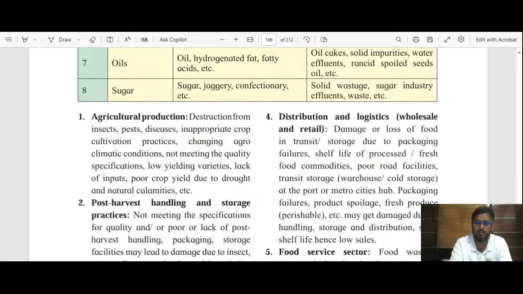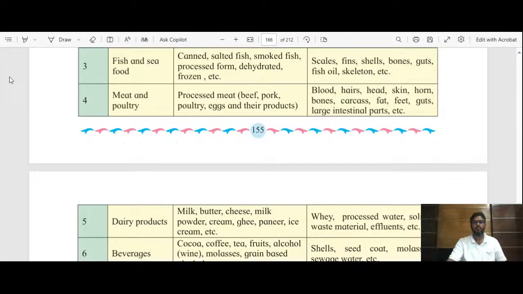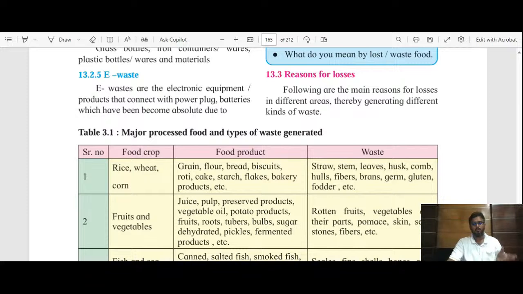We know that from the sugar industries where sugar is prepared, a number of waste products are generated that may be very bad for the environment. So these were all the food crops or food materials, the preparation of food products from them, and the waste generated from those things.